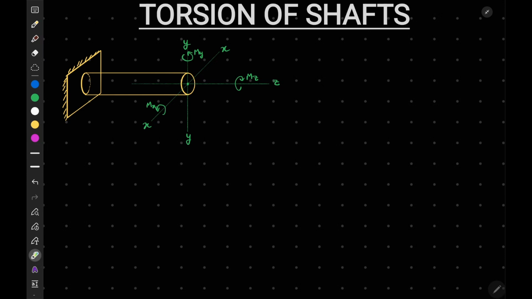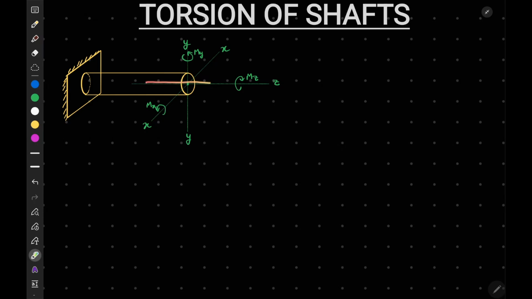Now if we talk about Mx, Mx is applied about a transverse axis. It means that it will create a bending moment in the shaft. The bending stress will of course be zero at the neutral axis and maximum at the extreme fibers. Similarly, for My, the bending stress will be zero at the neutral axis and have maximum values at the extreme fibers.